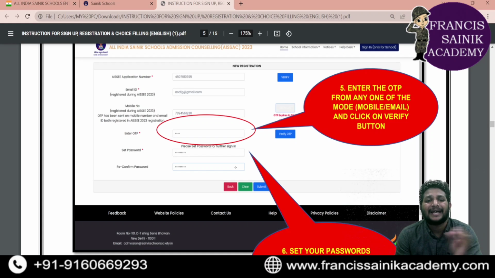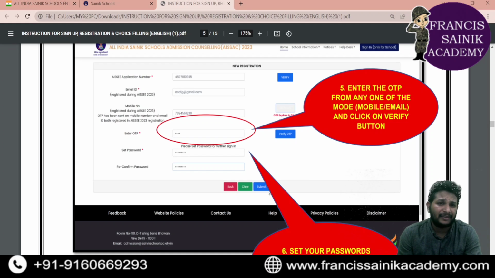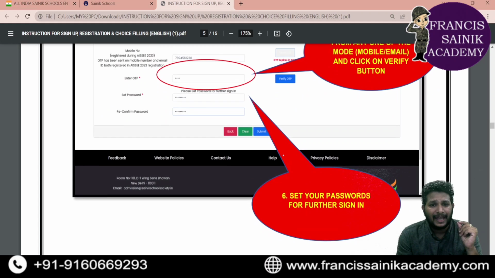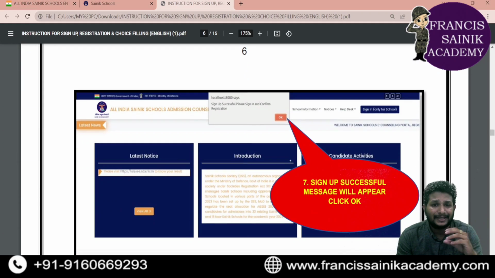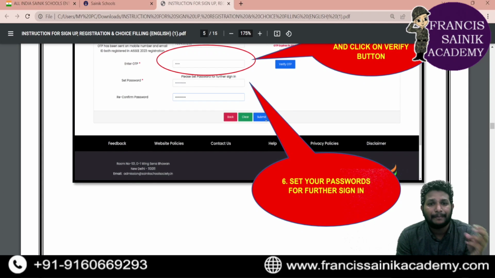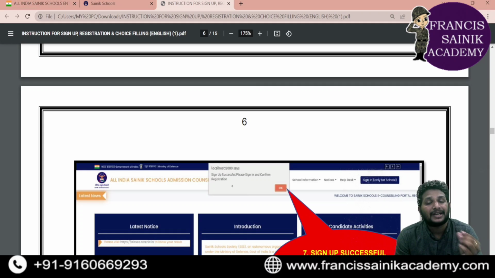You can keep the password: set password, reconfirm password. Whatever kind of password you want to keep, like numbers, it can be class 123. Okay, whatever, if you want to write your name or your mobile number, something like that, you keep as the password. And once you enter the password details, everything, click submit. Once the submit option is done, you'll be proceeding to the next step. What is that? Your sign up successful.